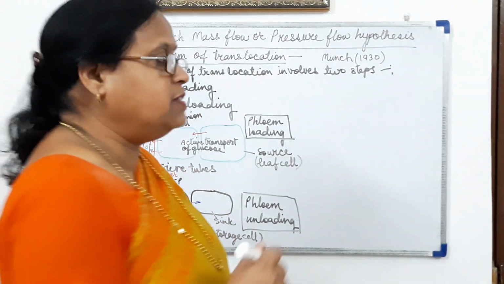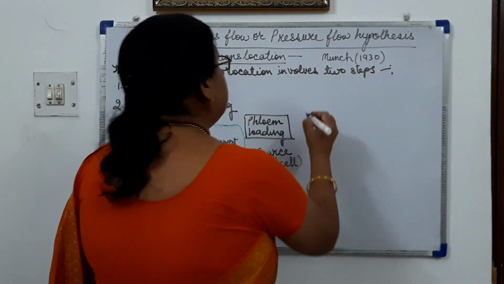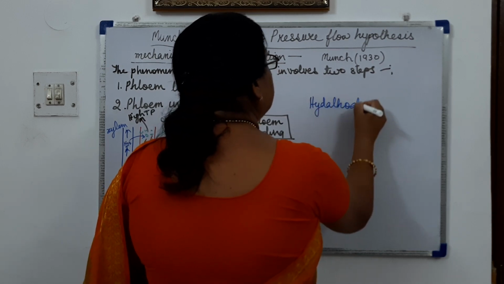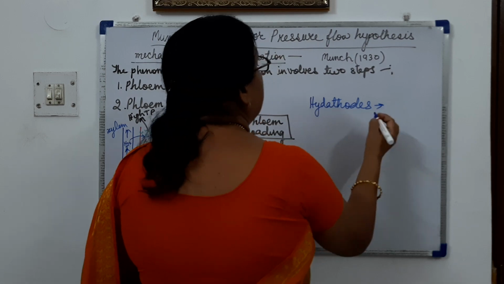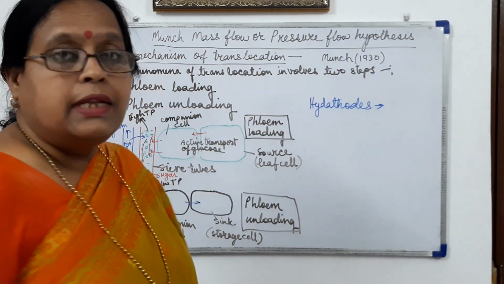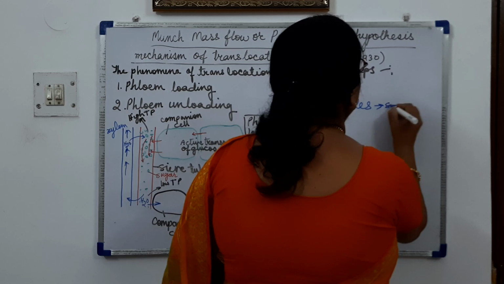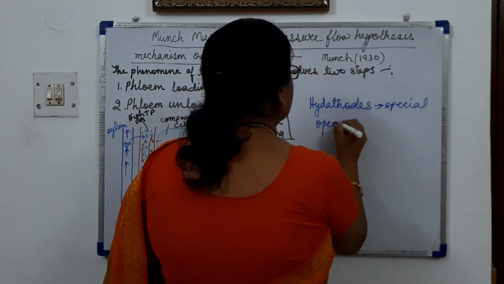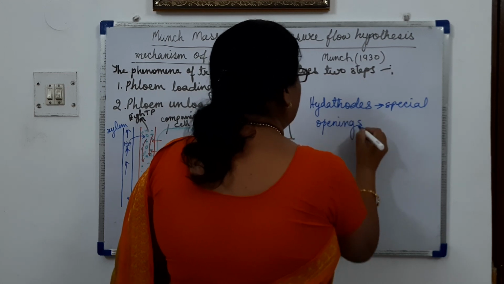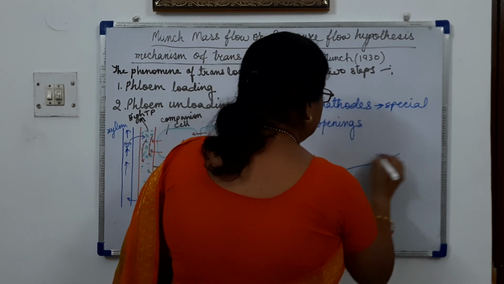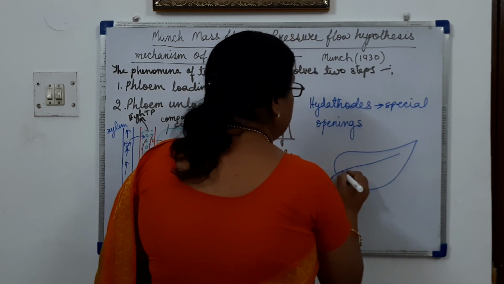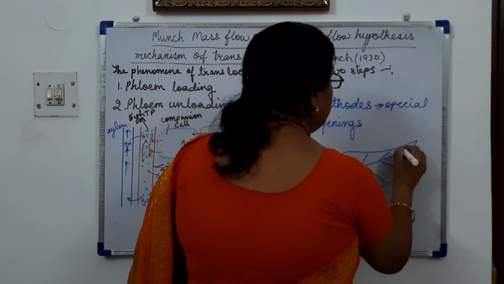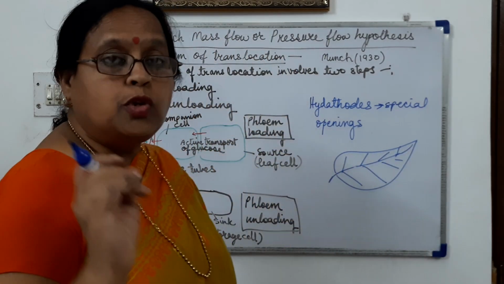Now one more definition is left in this chapter, that is the hydathode. This also you have studied in class 10. Hydathodes are special openings in leaves which grow in regions where there is too much moisture.